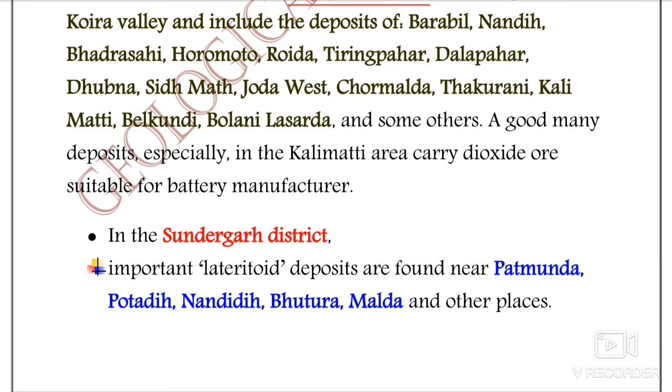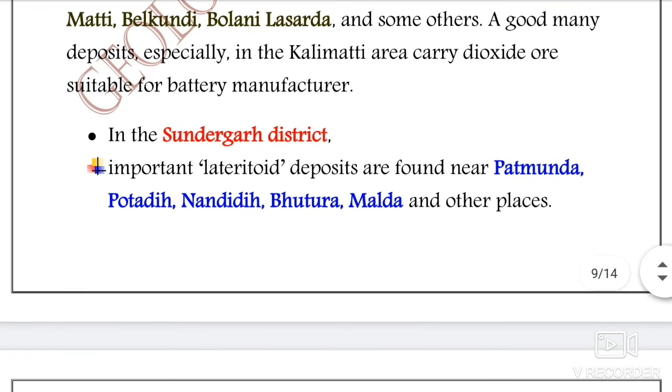And in the Sundargarh district, the important laterite type deposits are found near Patamunda or Potdi, Nandidi or Futura, which are the main places in the Sundargarh district.